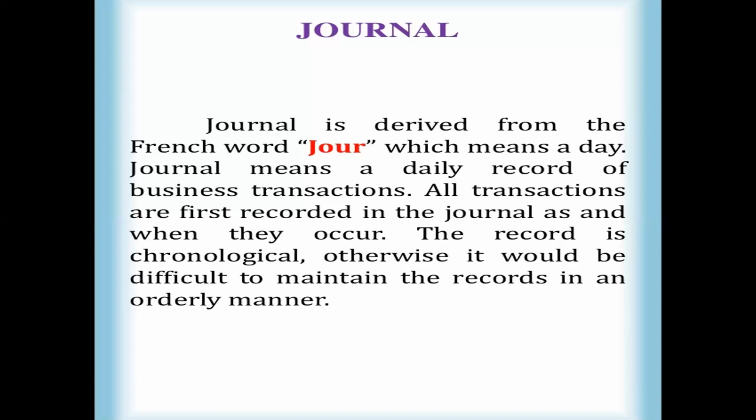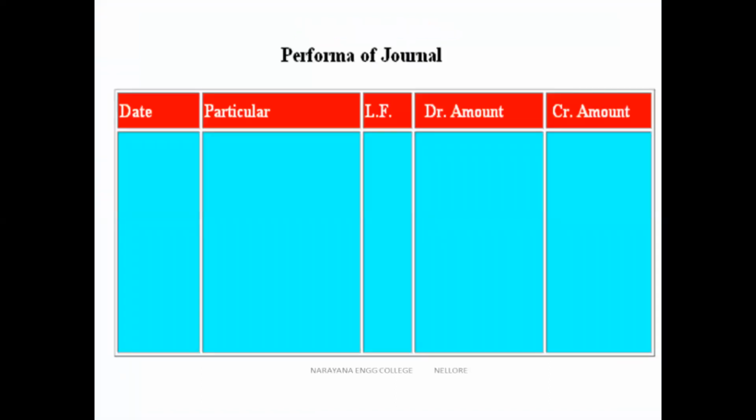We maintain all the transactions in this particular book. And what is the format we follow in this journal? The format of the journal is here. In this we maintain 5 columns. The first column is the date, and the second column is particulars. The third column is L.F., which we call ledger folio. The fourth column is the debit amount, and the fifth column is the credit amount. This is the format we follow for journal entries.